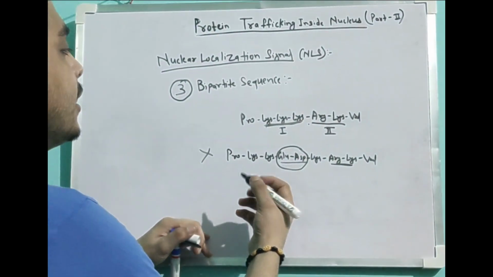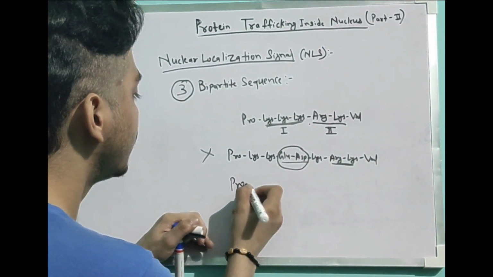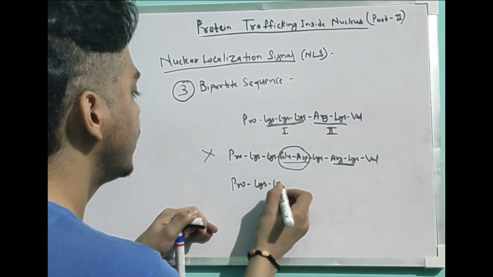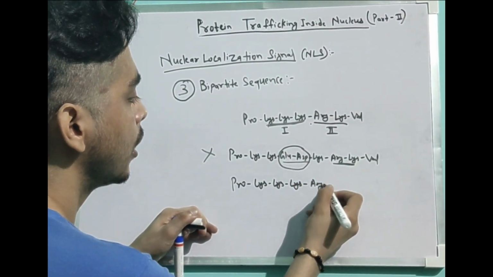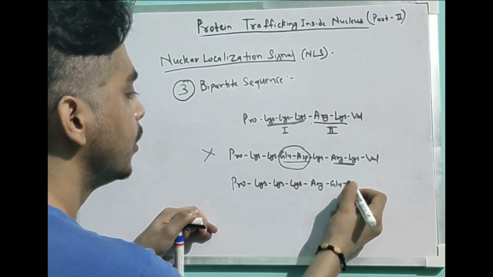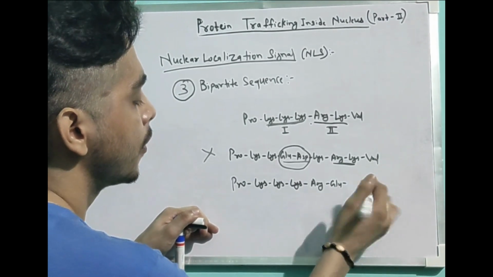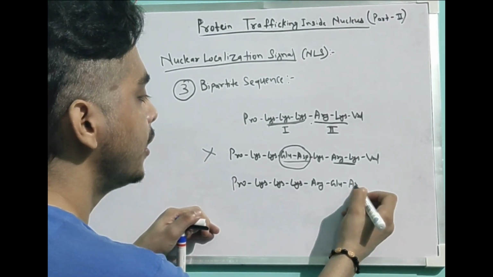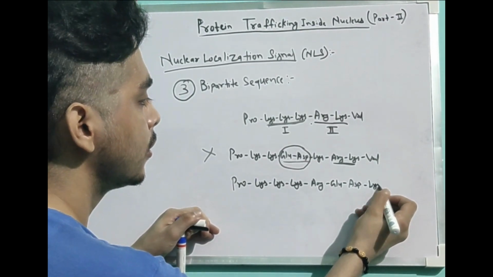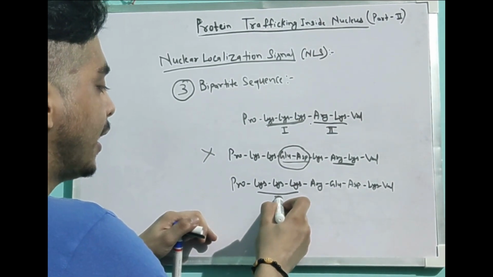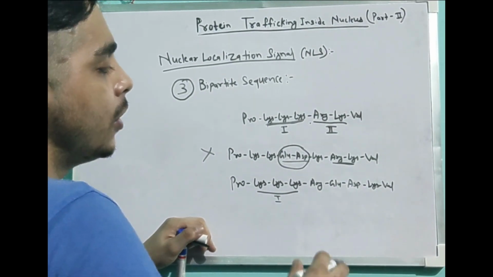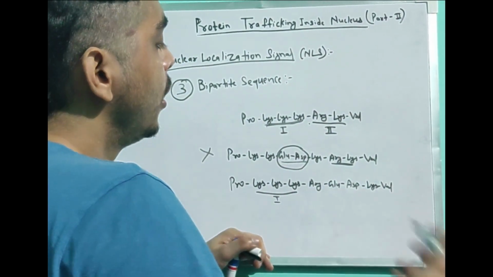Now take the second case. If I have proline, lysine, arginine, glutamate, aspartate, lysine, valine. Even though we have our part 1, this protein will not be able to move inside the nucleus. Why?